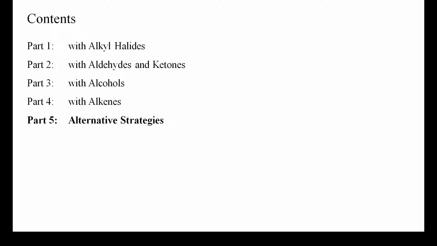This presentation is about some alternative strategies that can be used to alkylate amines. There are many instances where the direct alkylation of an amine with any of the electrophiles discussed in the other videos cannot be used to prepare a target amine. Particularly difficult is, for instance, the monoalkylation of primary amines or ammonia with small electrophiles, or the alkylation of sterically demanding secondary amines. In such cases, a less direct strategy may be superior to the direct alkylation.